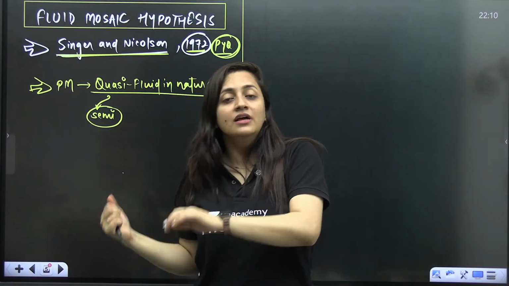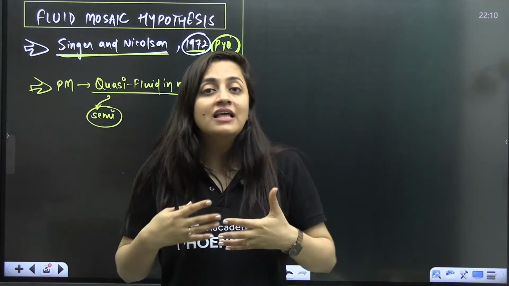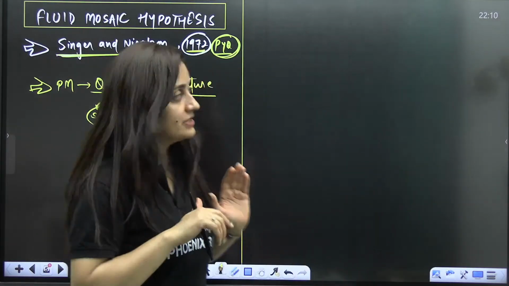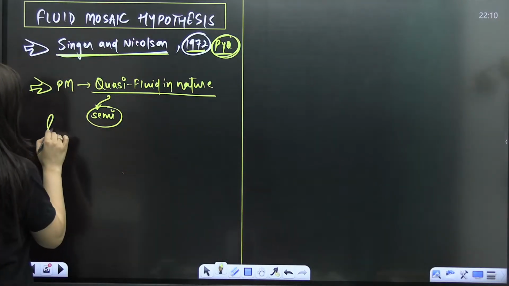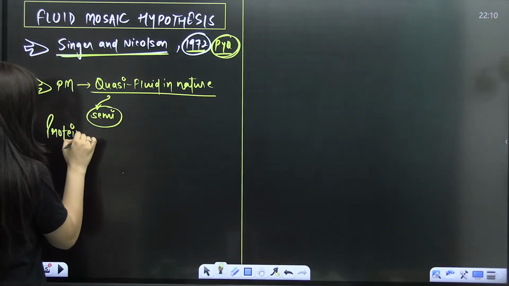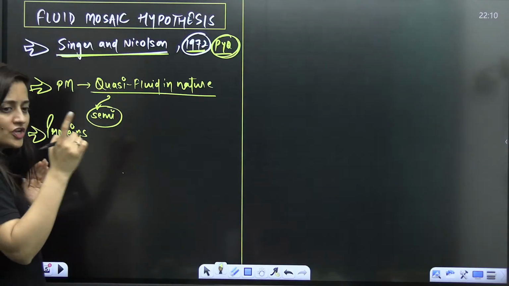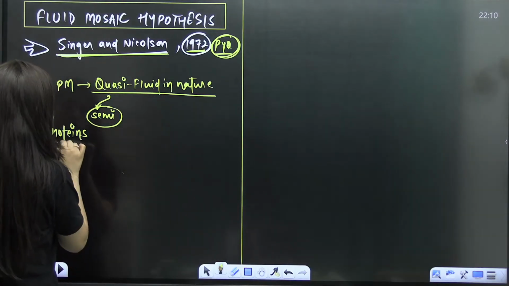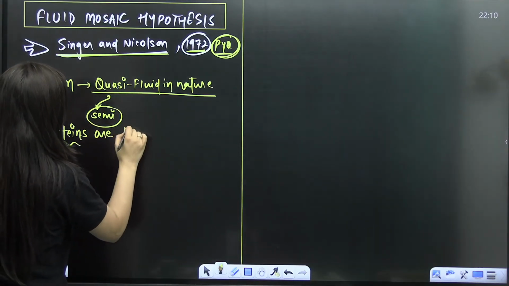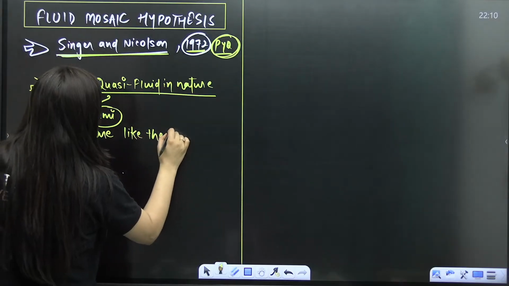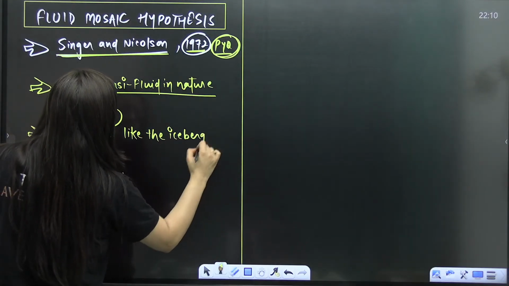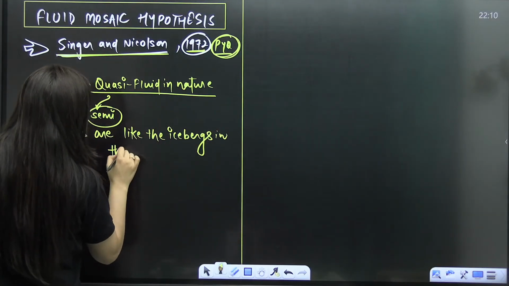As per this model, proteins are like the icebergs in the sea of lipids. I'll write the keywords here. All the notes are present in the PDF that I'll share in your Telegram group. Don't worry about that.